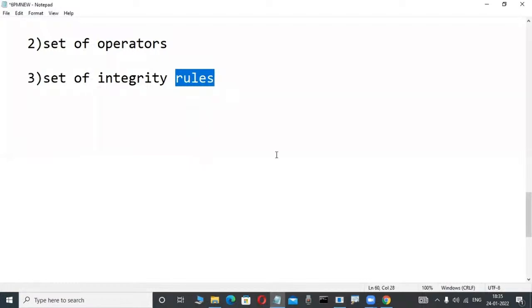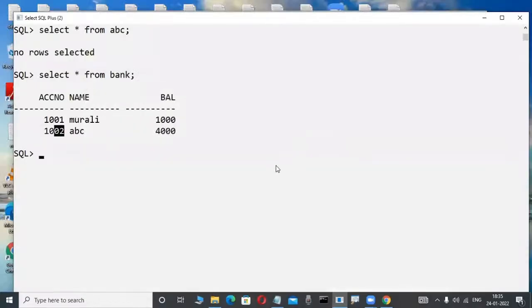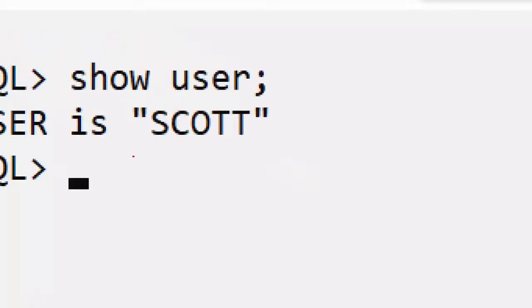Really, those rules are most powerful. Without those rules, you are unable to handle. Really, we are unable to handle. How is it possible? Now check it out. For example, a simple example I'm telling. Suppose one employee is there. This employee name is Scott. Oracle Corporation gives this user. Don't worry, these users you will become familiar with in future. Scott is an employee, for example.